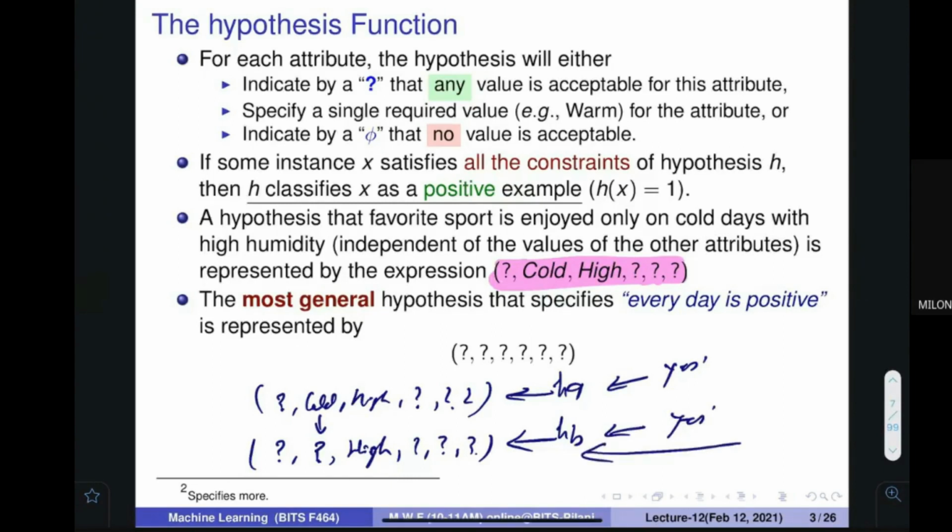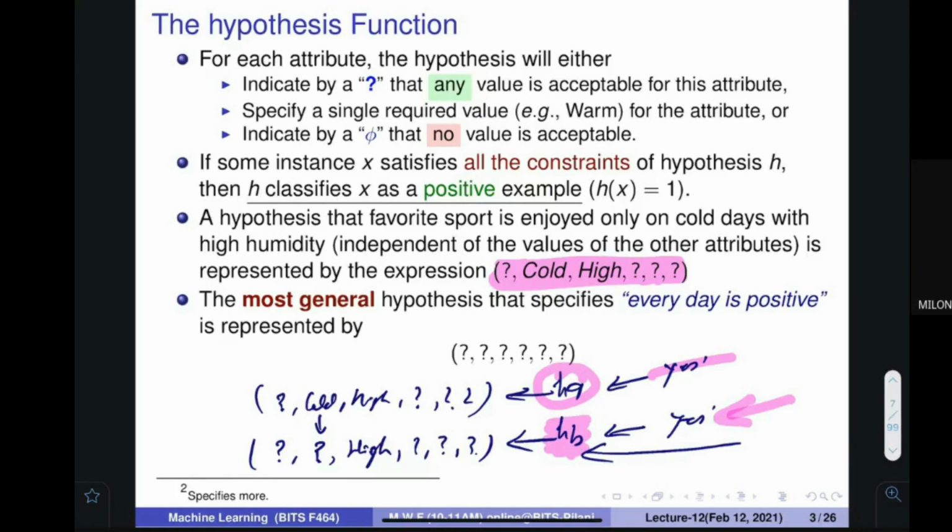All the places where the first hypothesis was giving me yes, this new hypothesis would also give me yes, but there will be a few more yeses in this particular setting.